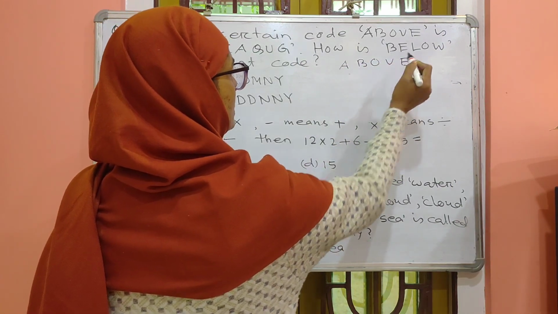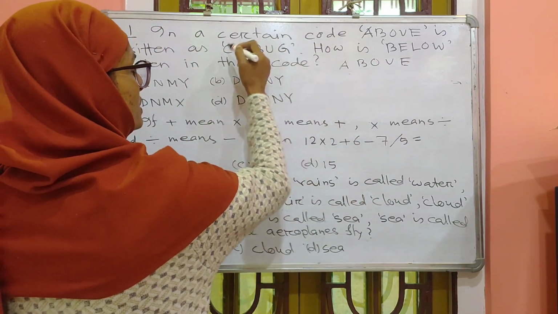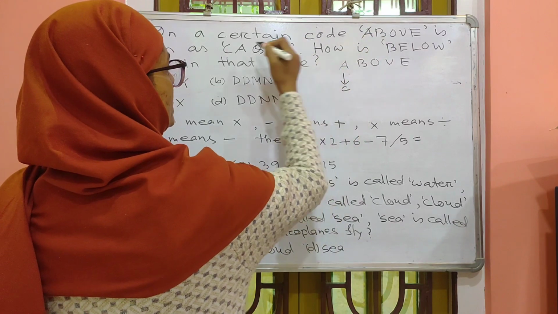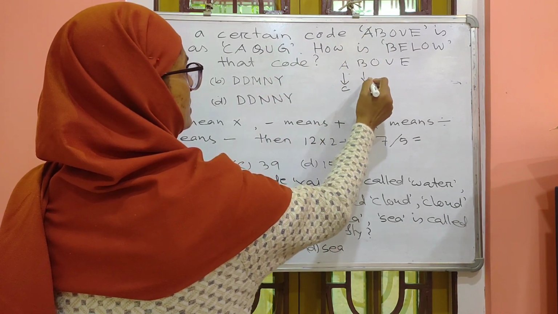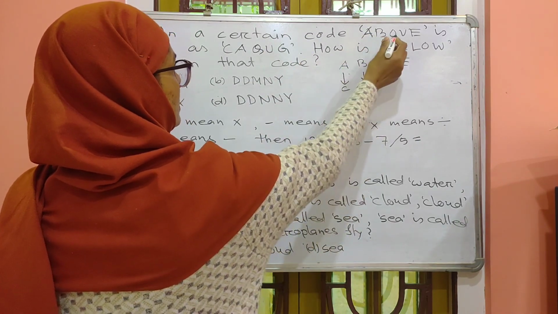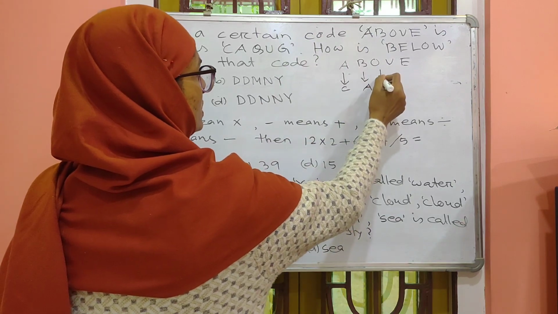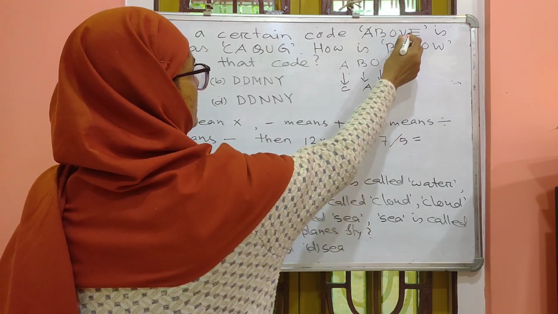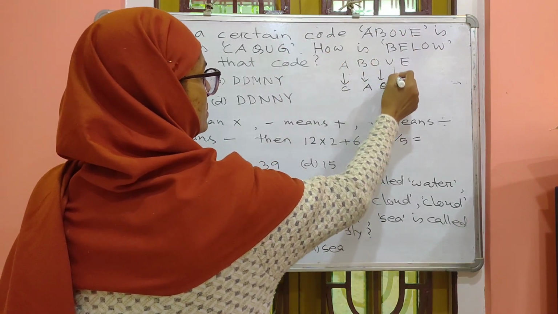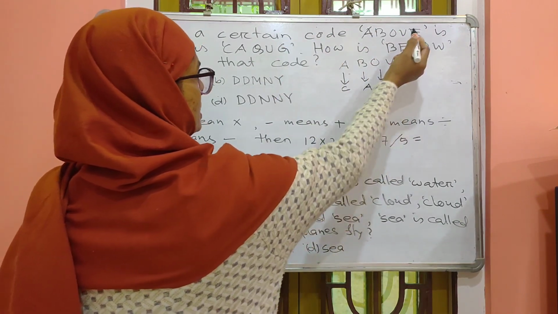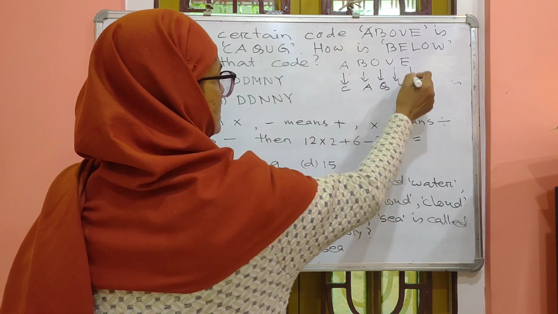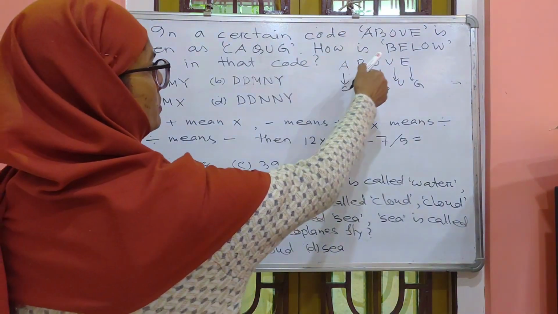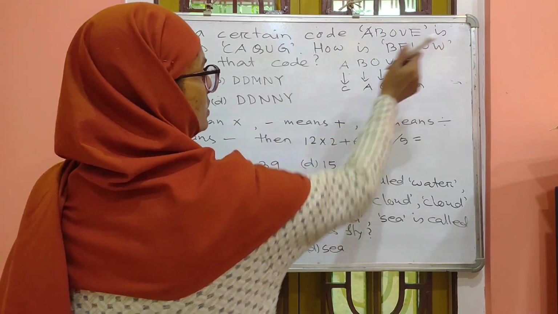ABOVE. Here A becomes C, B becomes A, O becomes Q, V becomes U, and E becomes G. Now you have to find the code of BELOW.